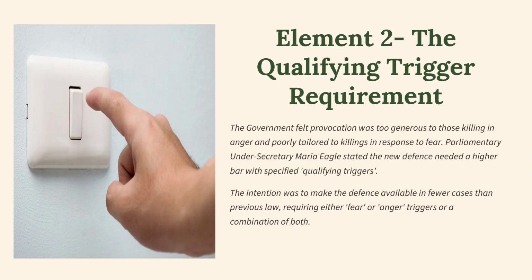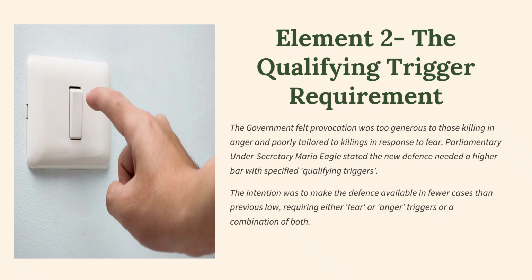Now we look at element 2 of loss of control. There is the qualifying trigger requirement. The government felt provocation was too generous to those killing in anger and poorly tailored to killing in response to fear. Parliamentary Under-Secretary Maria Eagle stated the new defence needed a higher bar with specified qualifying triggers. The intention was to make the defence available in fewer cases than previous law, requiring either fear or anger triggers or a combination of both.